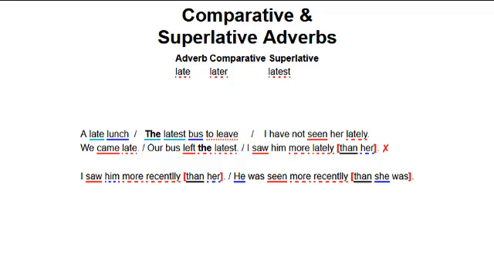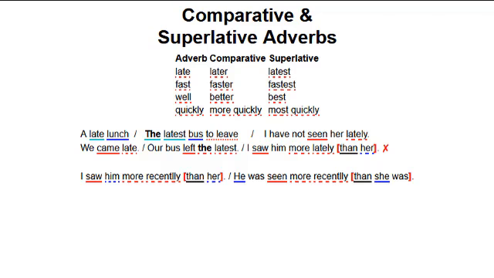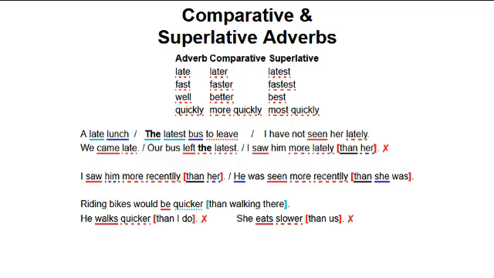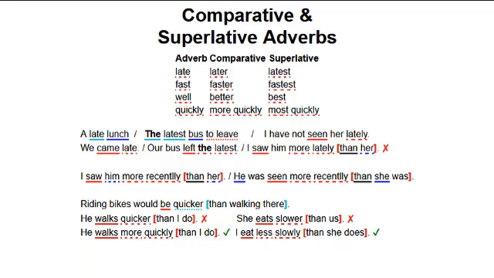The adjective quick is often mistaken for a regular adverb. We say, "Riding bikes would be quicker than walking there." But saying "He walks quicker than I do," or "She eats slower than us," are both errors. Quick is an adjective. Quickly is an adverb. We need to say, "He walks more quickly than I do," and "I eat less slowly than she does."